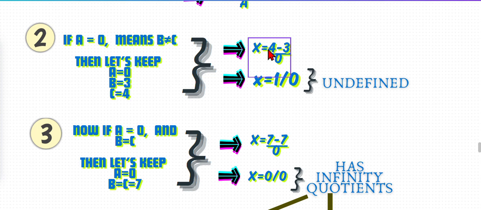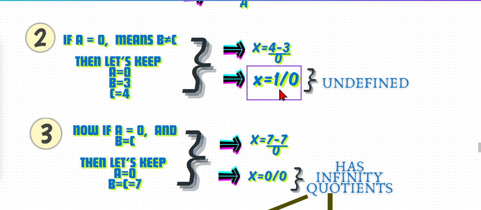Now x equal to, in place of c we keep 4, in place of b we keep 3, and in place of a 0, which makes x equal to 4 minus 3 by 0. When you subtract 4 minus 3, it's 1. So x equal to 1 by 0.